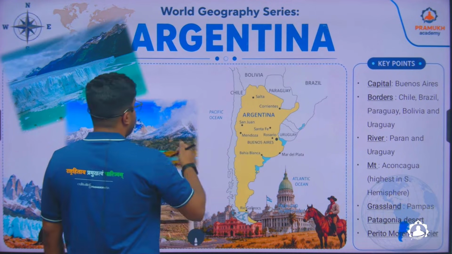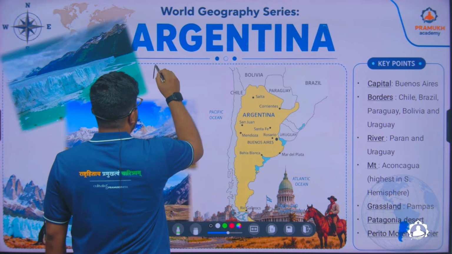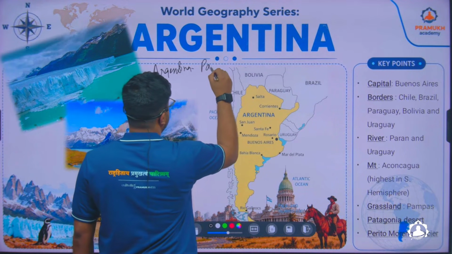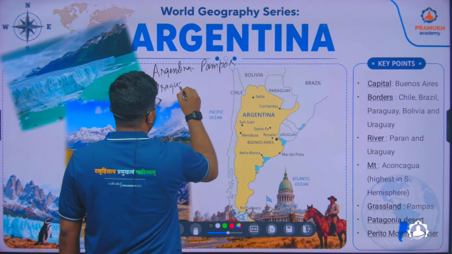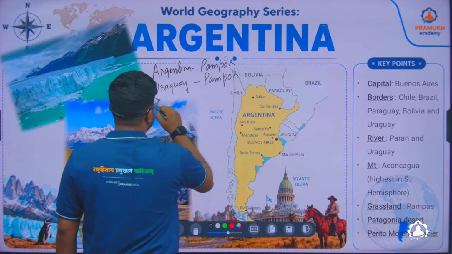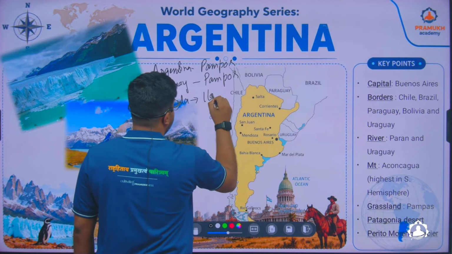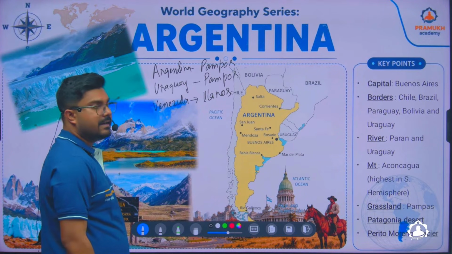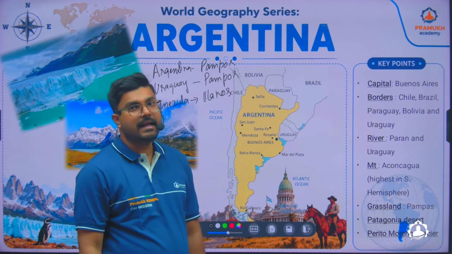So, just as a reminder, if you talk about the grasslands in Argentina, you will find the grassland which is called Pampas. In Uruguay, you will find again the grassland which is Pampas. There is one grassland in Venezuela which I forgot to mention. It is Llanos. It is the Llanos grassland, and there are three popular grasslands in Brazil.